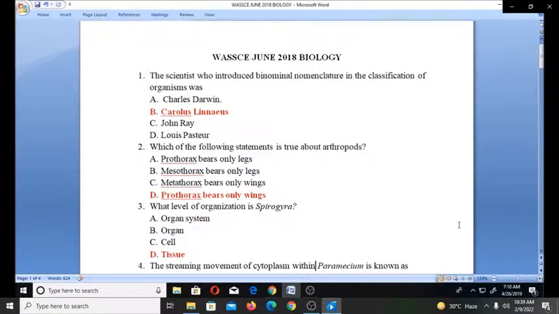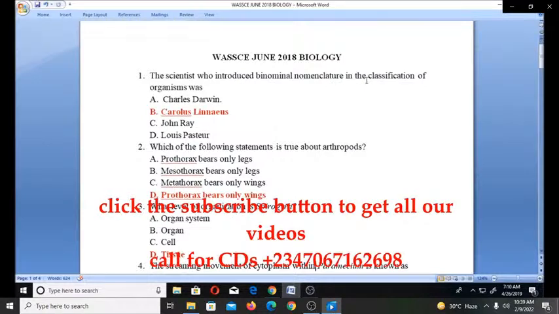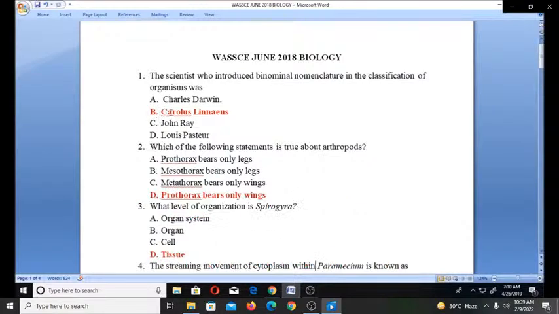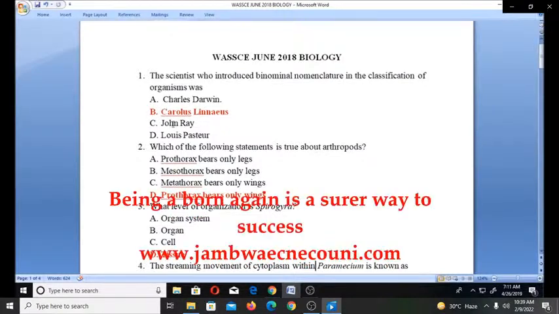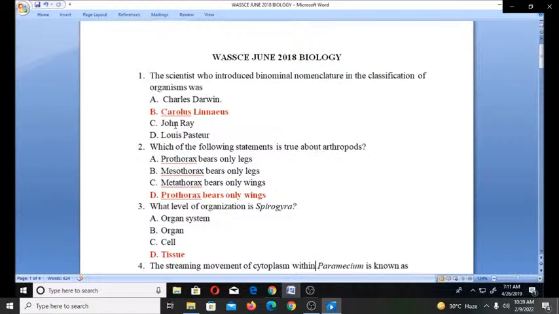Now the number one question says the scientist who introduced binomial nomenclature in the classification of organisms was A. Charles Darwin, B. Carolus Linnaeus, C. John Ray, D. Louis Pasteur. You're also going to find that I'll be picking out the right answers and marking them in red.